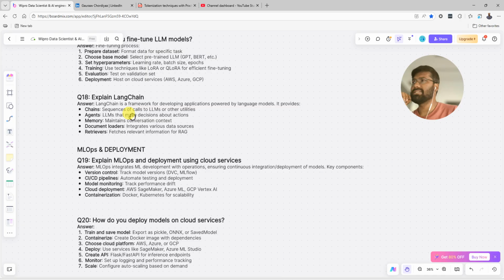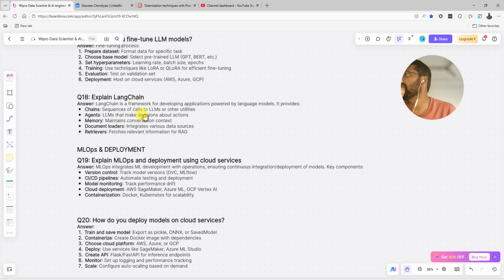Explain LangChain. LangChain is a framework for developing applications powered by language models. It provides chains, agents, memory, document loaders, and retrieval. So it is basically providing everything to build a large language model application. That is why it is one of the popular libraries. It is an open source library. You can just plug and play, importing the basic library from it.